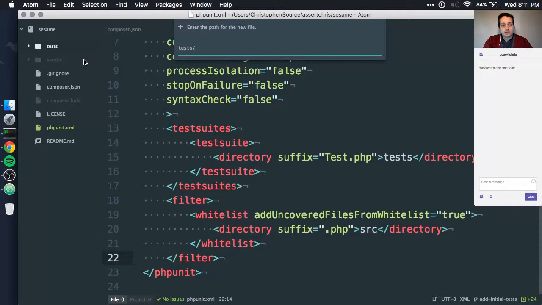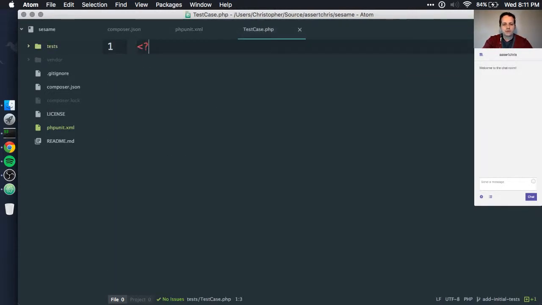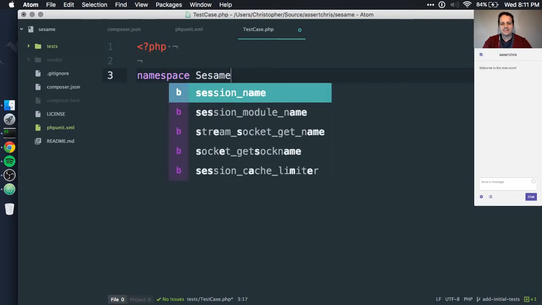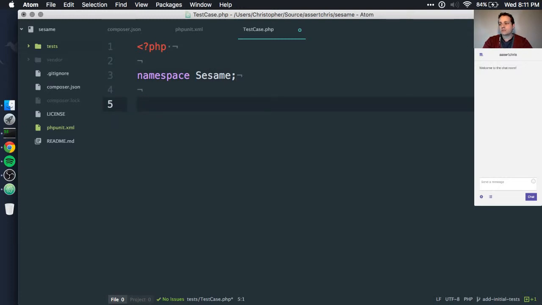And remember that base class I talked about, I'm going to call it testcase.php. Okay, we'll create this with a namespace though, because that's what we want to do. For now, I'm just going to say the namespace is Sesame. We have ideas about what we want that main namespace to be later on, but I'm not going to spoil that surprise for you right now.